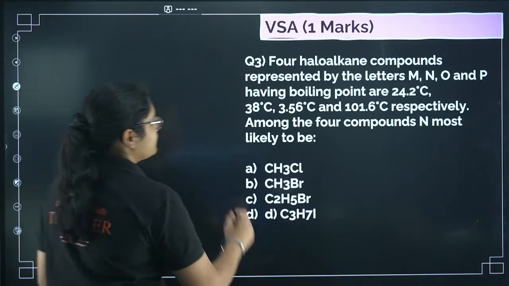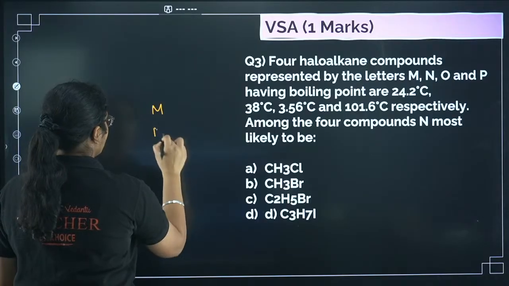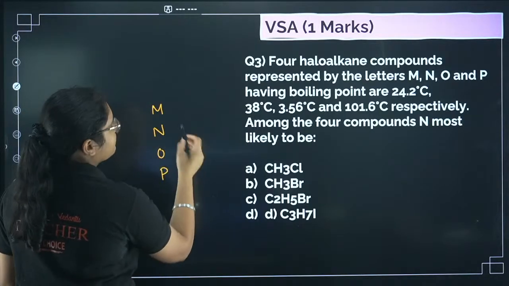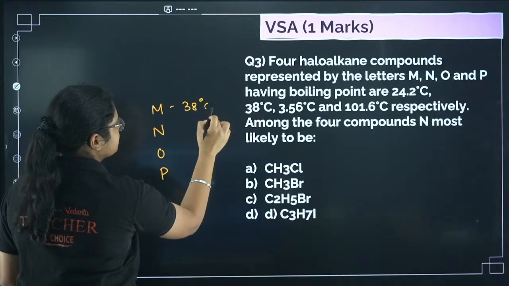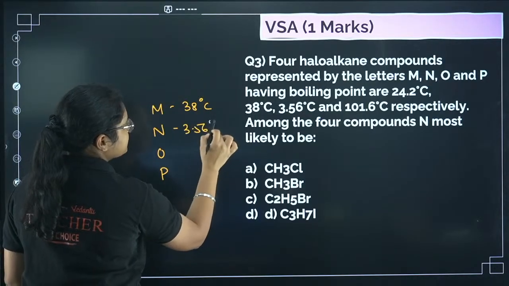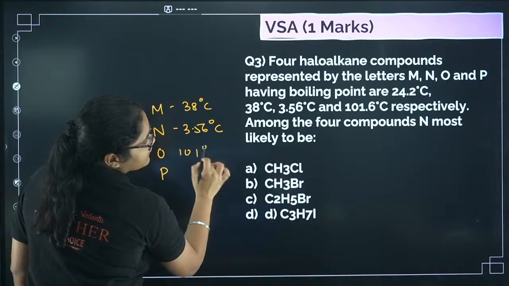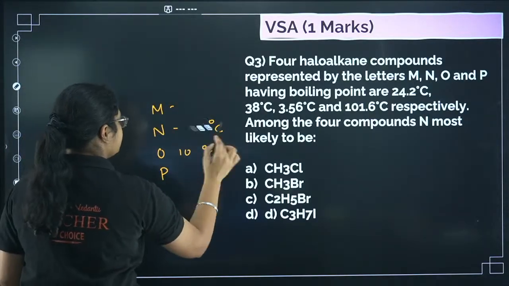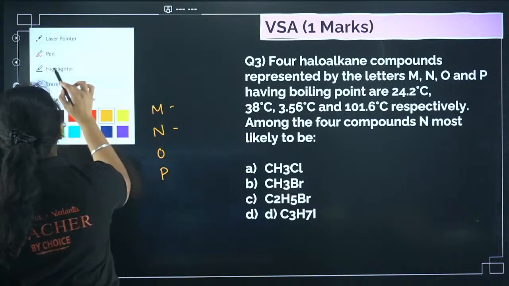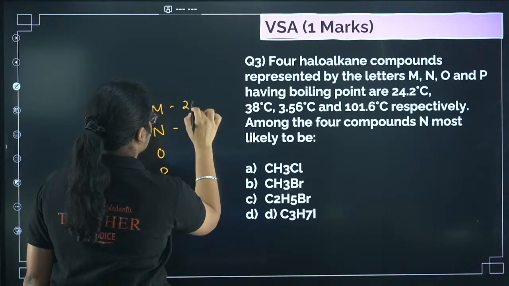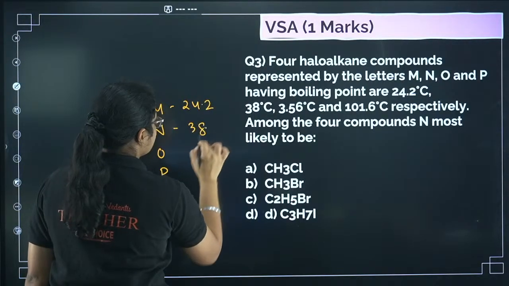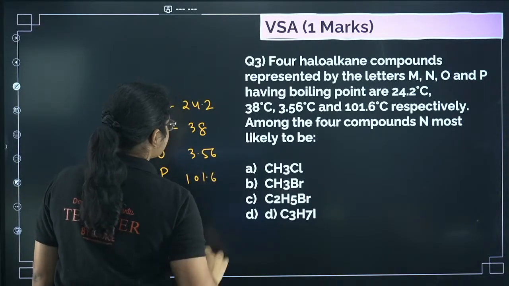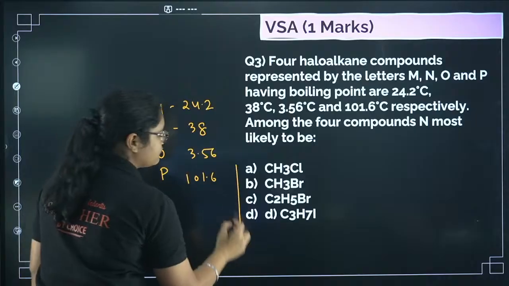So if you have M, N, O and P, and their boiling points are 24.2, 38, 3.56 and 101.6, and you have these 4 compounds given.